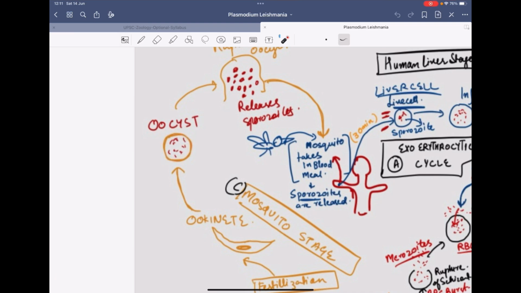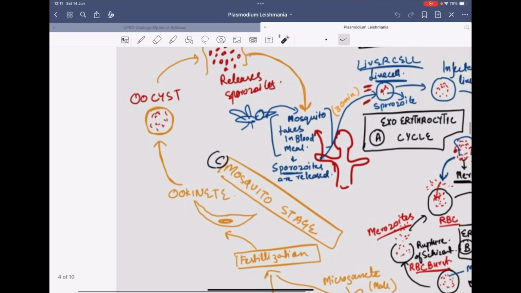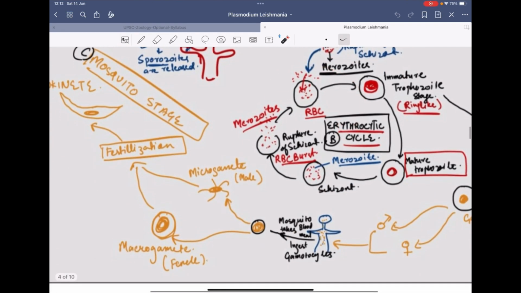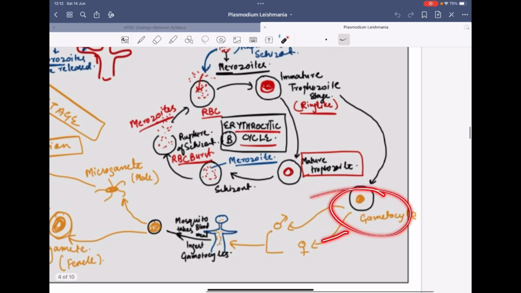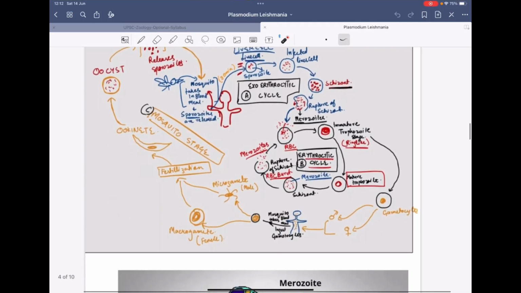From the oocyst, the sporozoites are released. Inside the oocyst, the sporozoites will develop, and then they will migrate inside the body of this mosquito and reach the proboscis. From this proboscis, again the sporozoites will be released inside the human body, and then into the liver cells where the merozoites are made, and then the exoerythrocytic cycle, and a few of them will form the gametocytes, and the cycle continues. So this is the whole life cycle of Plasmodium vivax.